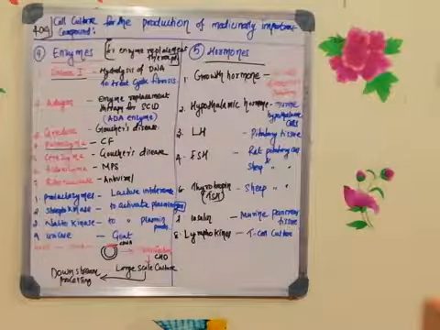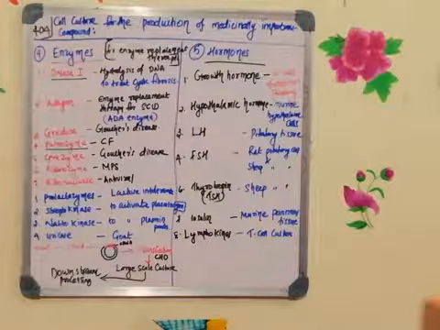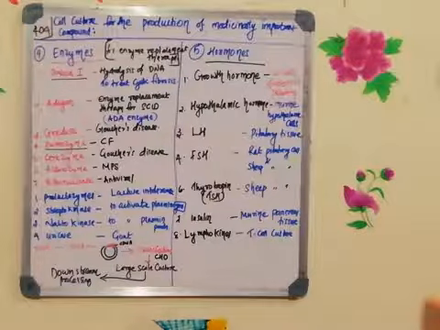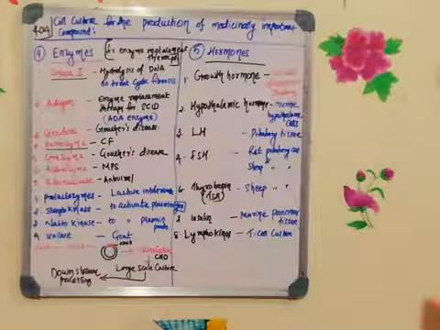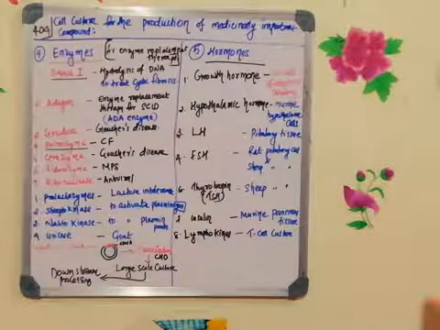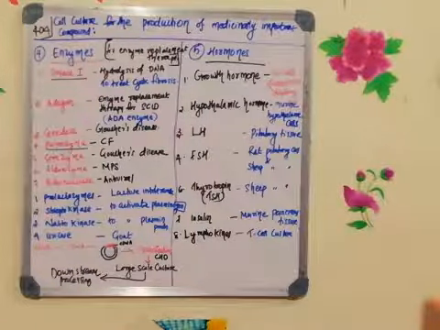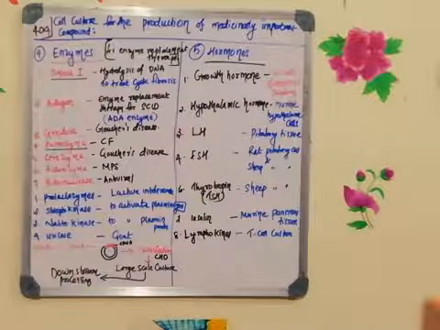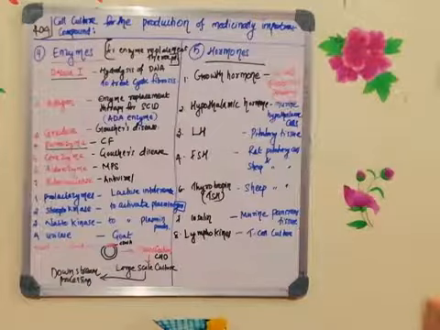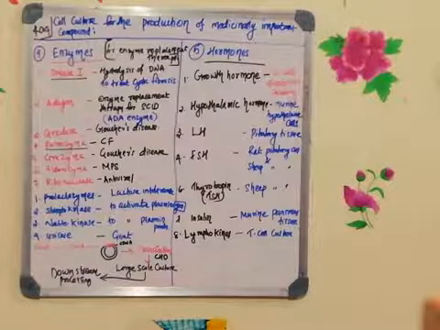Fine, that's all about the medicinally important enzymes which are used for treating disease, which are produced in animal cell culture. Remember that you have to make a proper production process. When you are writing material for this topic, I want all of you to make a proper chart which you are going to write for the examination. Say for example, in the exam, if they ask production of medicinally important enzyme by recombinant DNA in animal cell culture, whatever diagram you are planning to draw, you have to draw and show me.